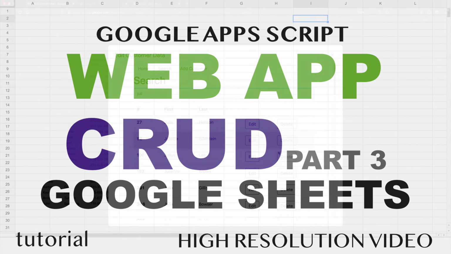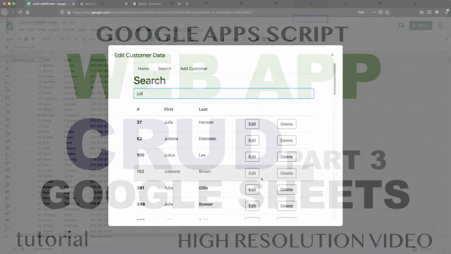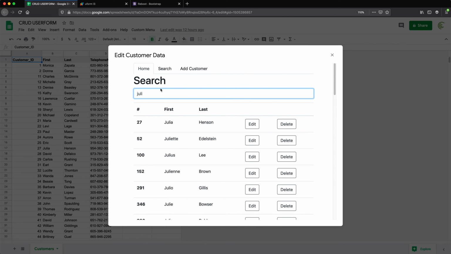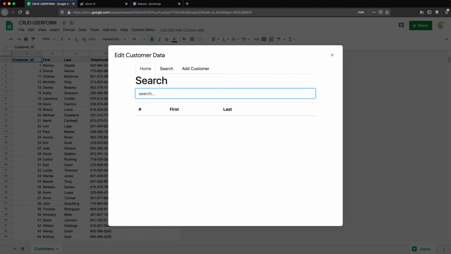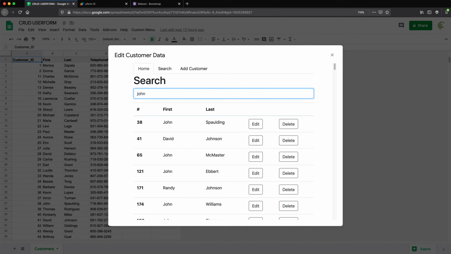All right, so in this video, we're gonna get these delete buttons working. Now, what we want to happen after we go here and search for whoever we're searching for, and we find that person, we want to be able to click on the delete button and remove that person from our spreadsheet. The way we're gonna do that is by using their customer ID. So if I click on delete for this line here, we should be deleting customer number 65, which is this customer ID here in the back end.